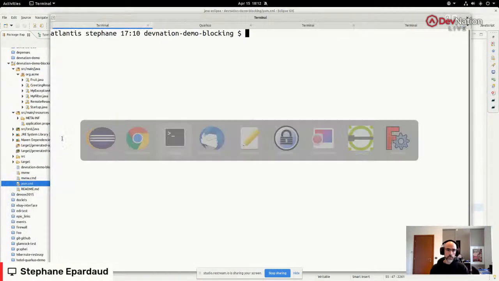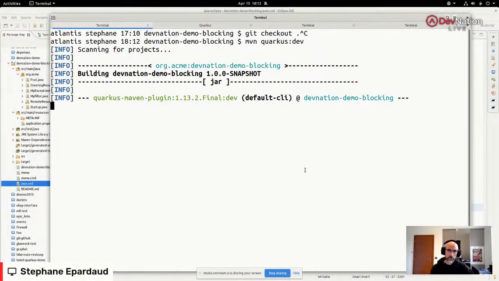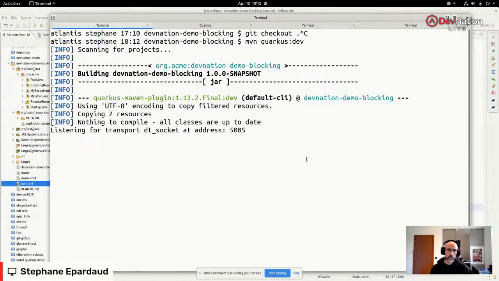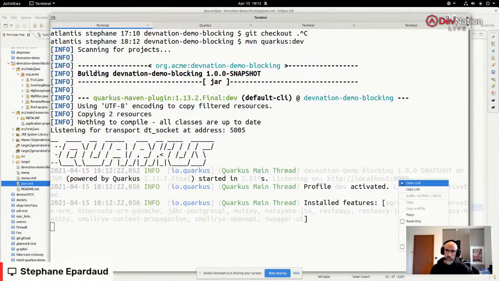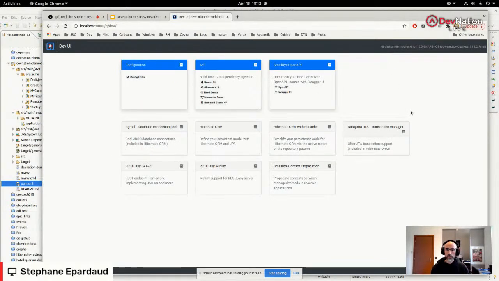If I go in my terminal and start Quarkus, then I'm going to be showing you what this application does. And I'm getting the application here. If I open my application, I have here the dev UI.